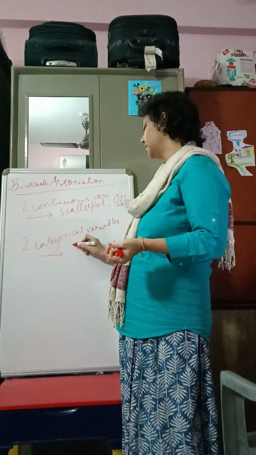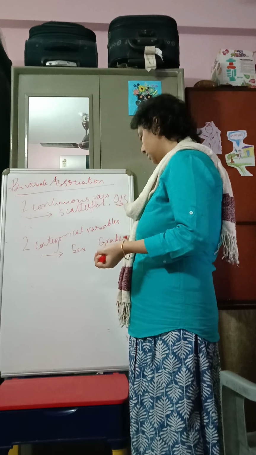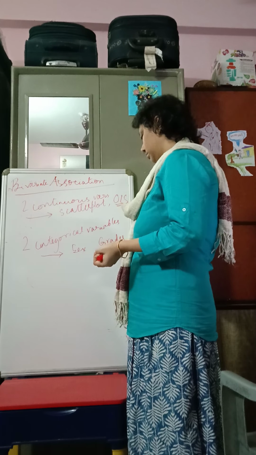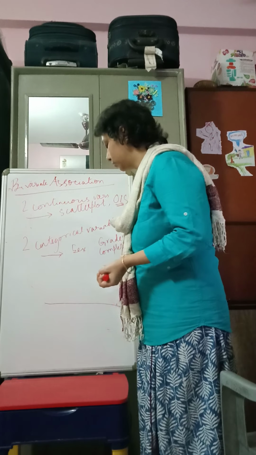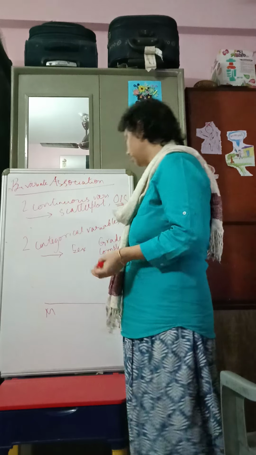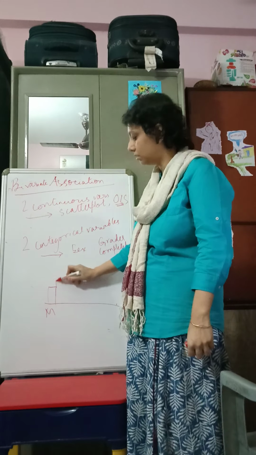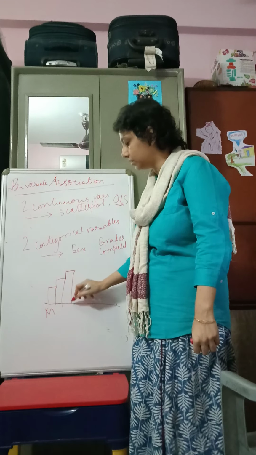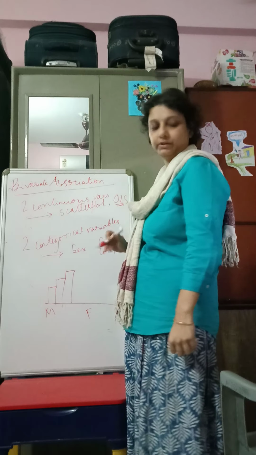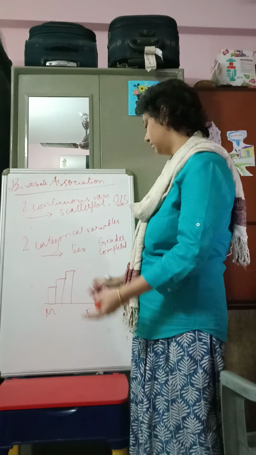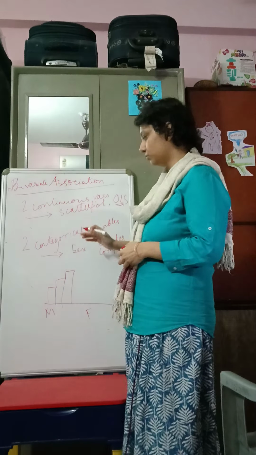So suppose one is sex and the other is, say, grades completed. For males, I have bar diagrams for, say, no education, primary, secondary, and so on. And for females, again, I have the respective graphs, so I can compare them simultaneously. So that's the graphical tool.